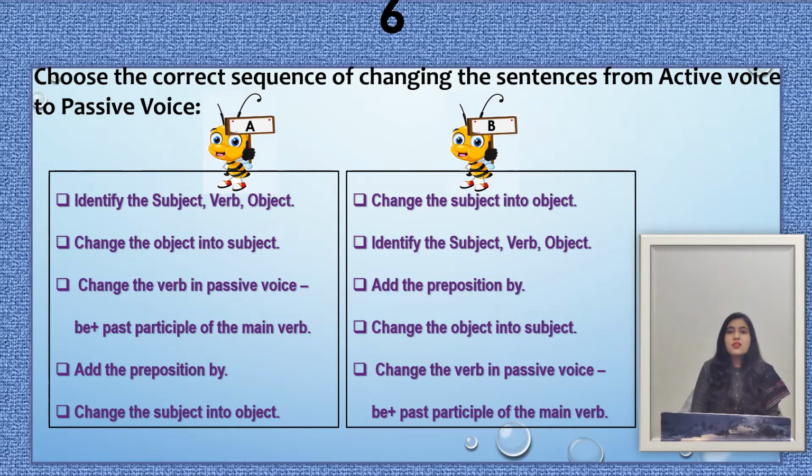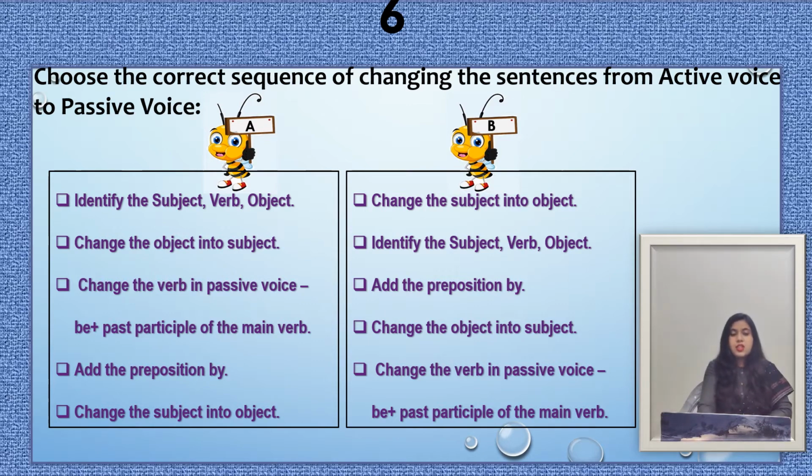So this is the last question for all of you, and the question is, choose the correct sequence of changing sentences from active voice to passive voice. Means here you will have to choose the right steps of changing sentences from active voice to passive voice. Now I am going to read option A. The steps are: first, we identify the subject, verb and object.